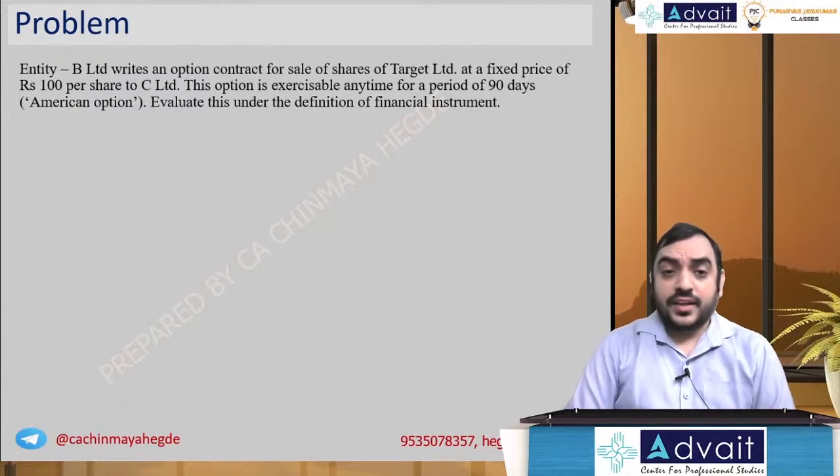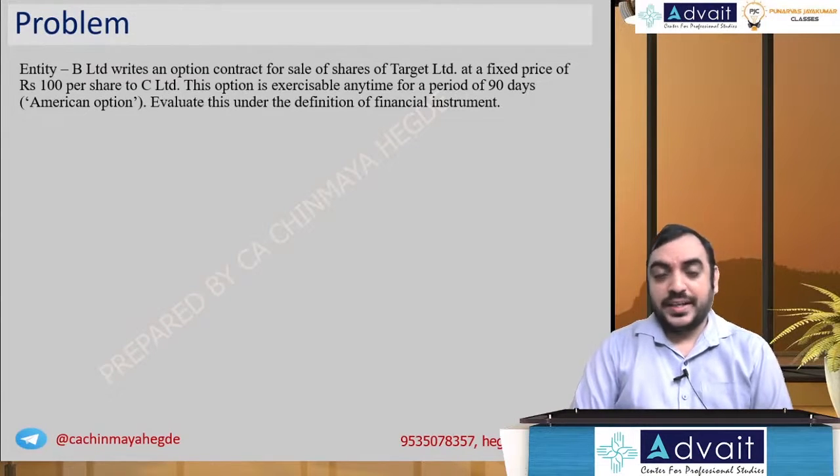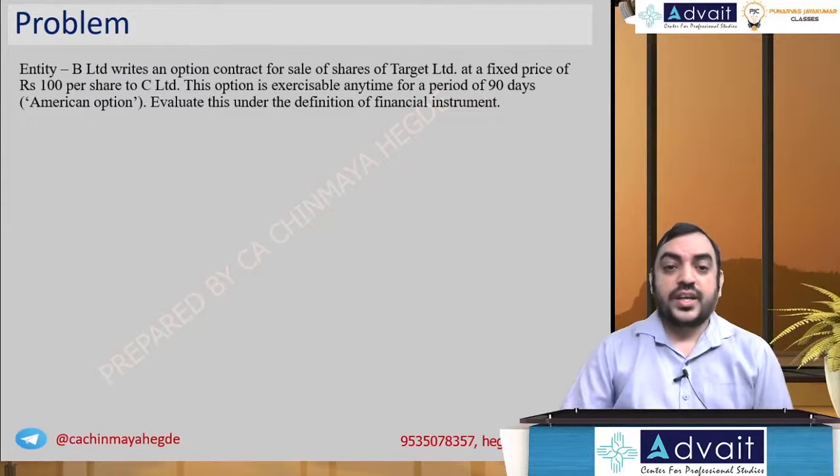Entity B Limited writes an option contract for sale of shares of Target Limited at a fixed price of 100 per share to C Limited. This option is exercisable anytime for a period of 90 days, that is an American option. Evaluate this under the definition of financial instrument. Okay. Now financial instrument means what?